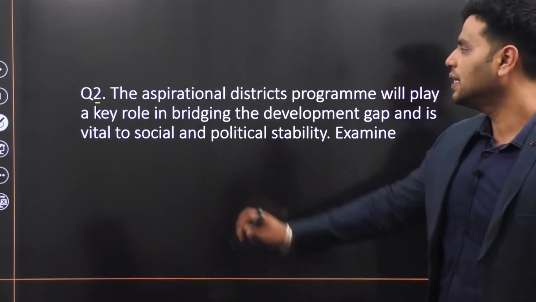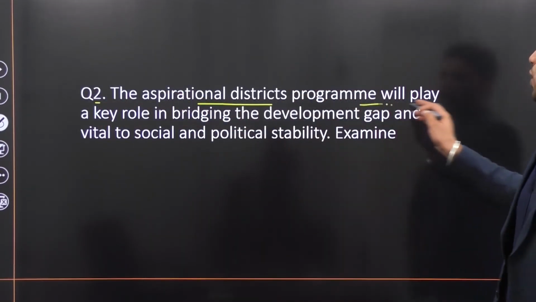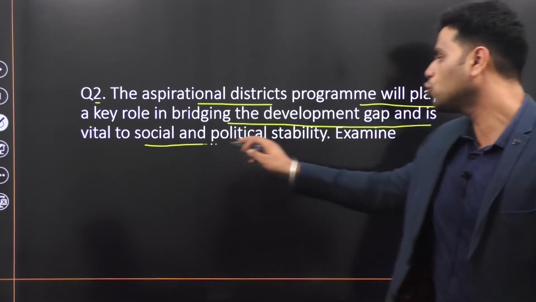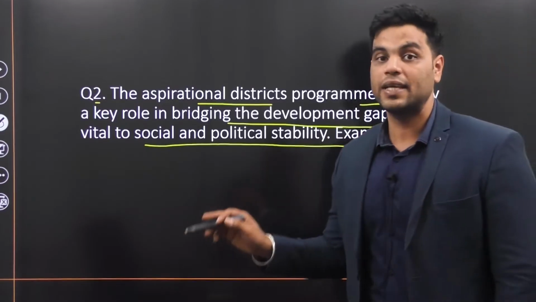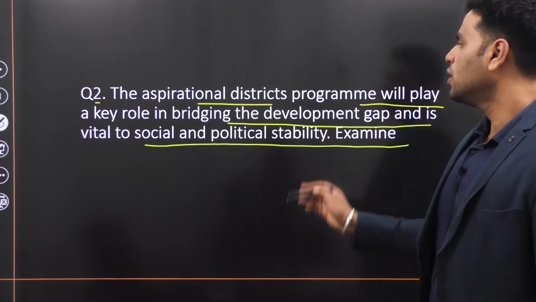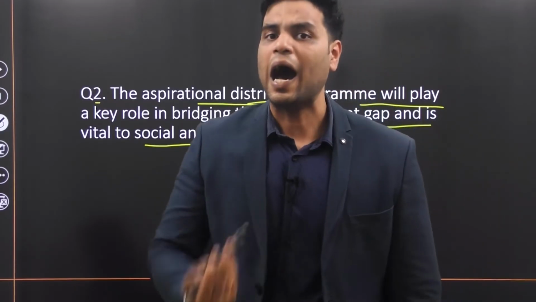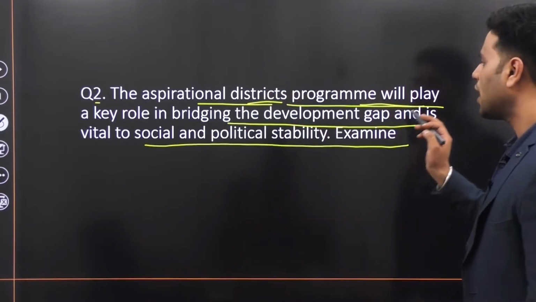Question number 2. The aspirational districts program will play a key role in bridging the development gap and is vital to social and political stability. Examine. Now, this question is telling you to explain how aspirational districts program would bridge the development gap.